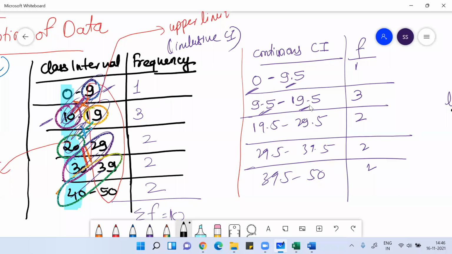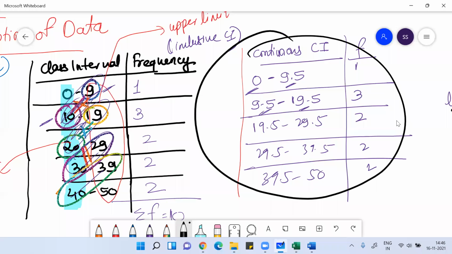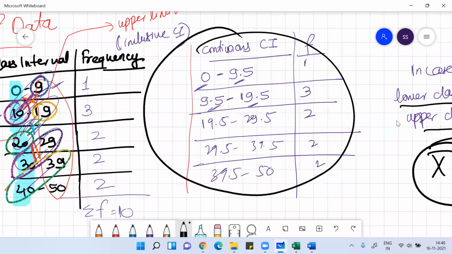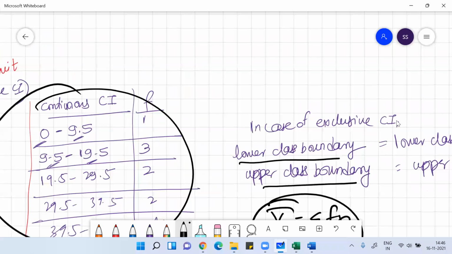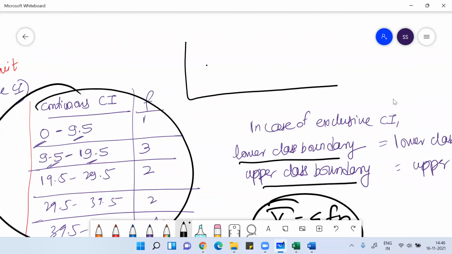That way, you convert the discrete class interval into continuous class interval. Once converted, you can make a note of the frequency.